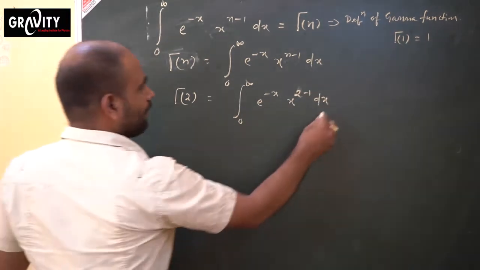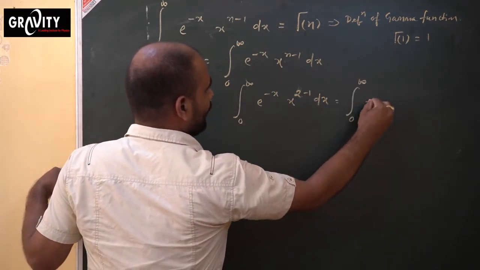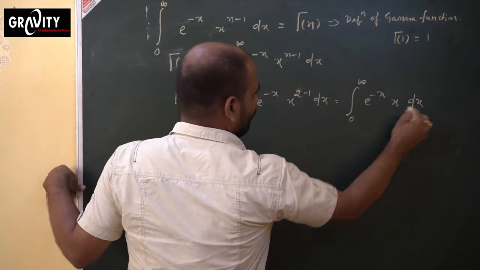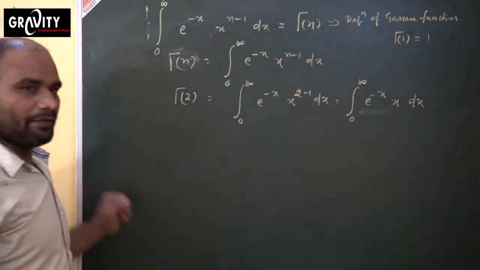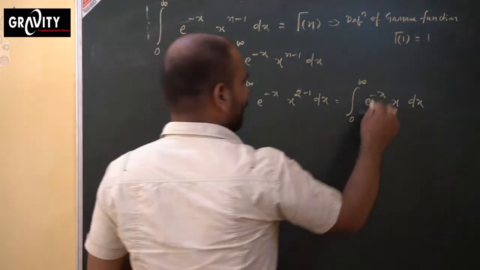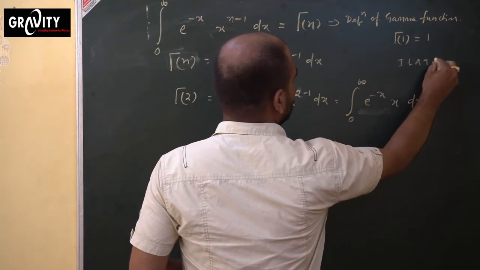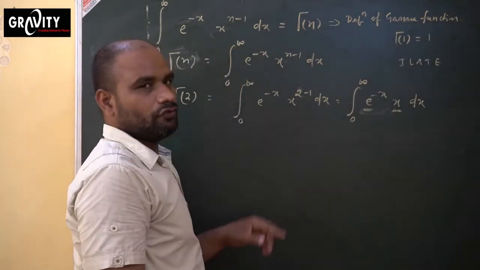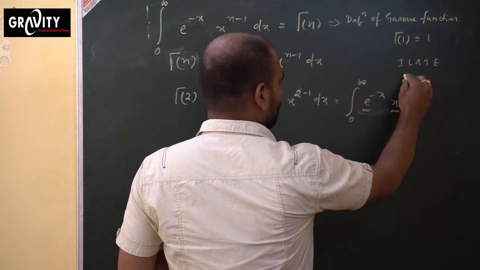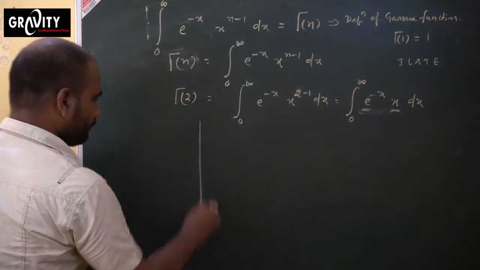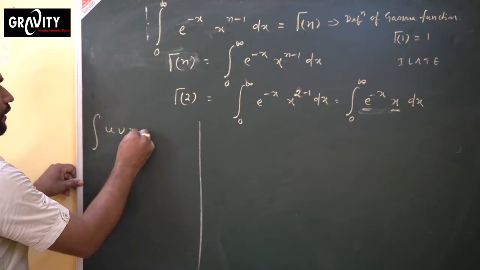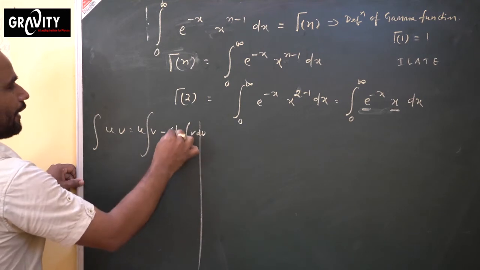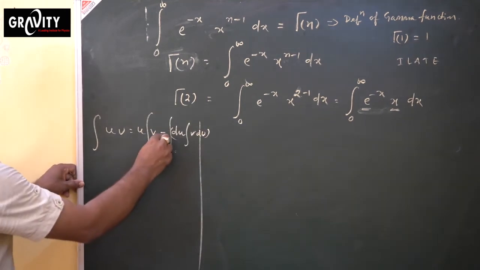Now what is happening here? The integral from 0 to infinity of e to the power minus x, x to the power 2 minus 1 means x, then dx. So first you find the integration, then use the limit, then put in the limit. How do we solve this? You know the Euler formula, the integration formula. Because this is an exponential function and this is an algebraic function, both multiplied here, you use the UV method. So the integration of UV means u times the integration of v, minus the integral of the derivative of u times the integration of v, again a whole integration, then dv.